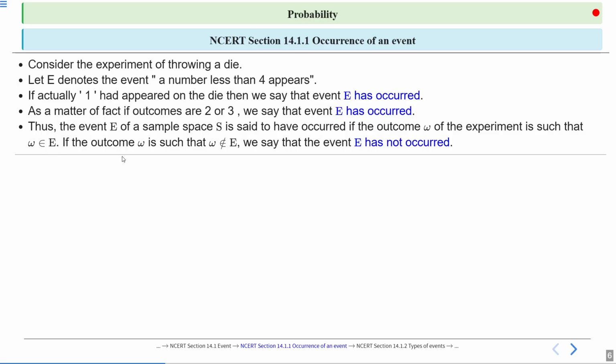If the outcome omega is such that omega does not belong in E, then we say that event E has not occurred. So when an event has occurred, the outcome omega of the experiment belongs in that event. If the outcome omega does not belong in E, then we say that the event E has not occurred.